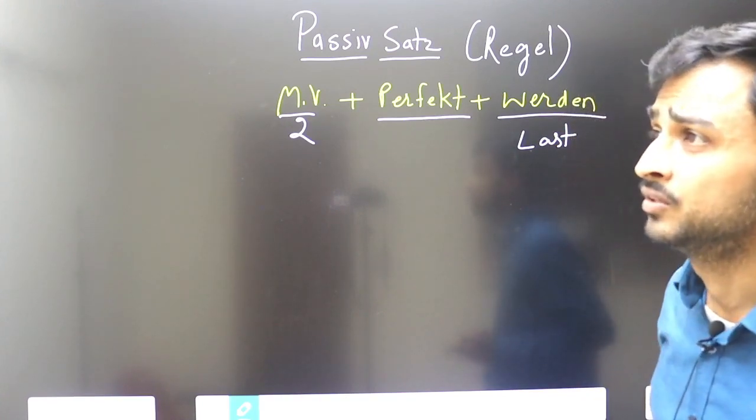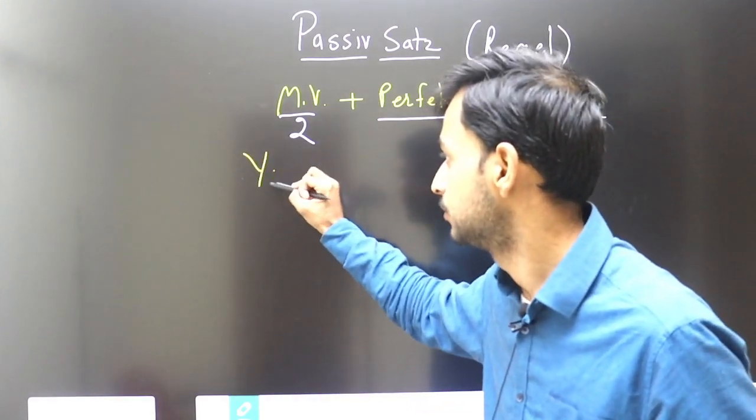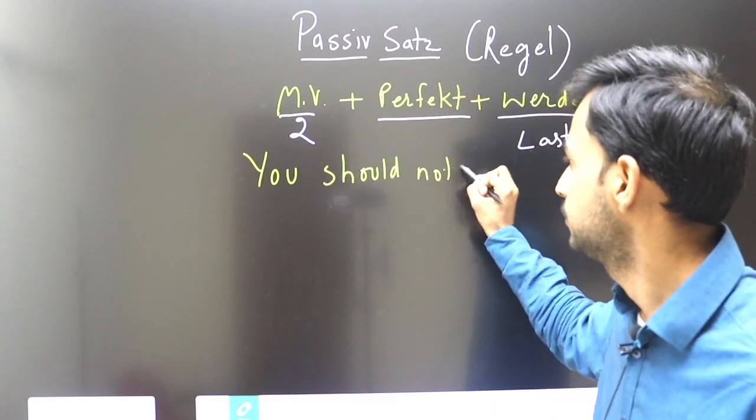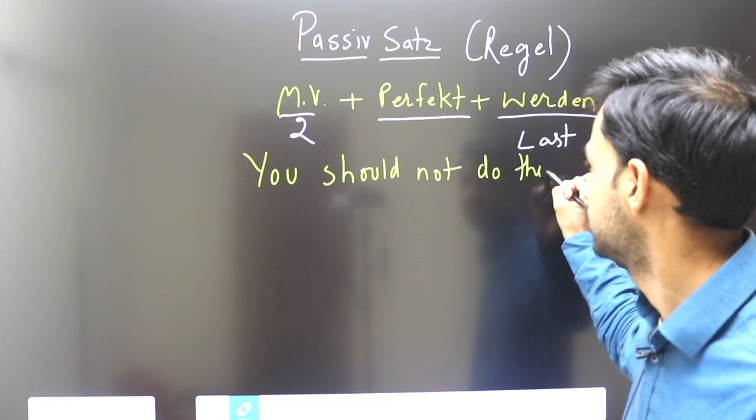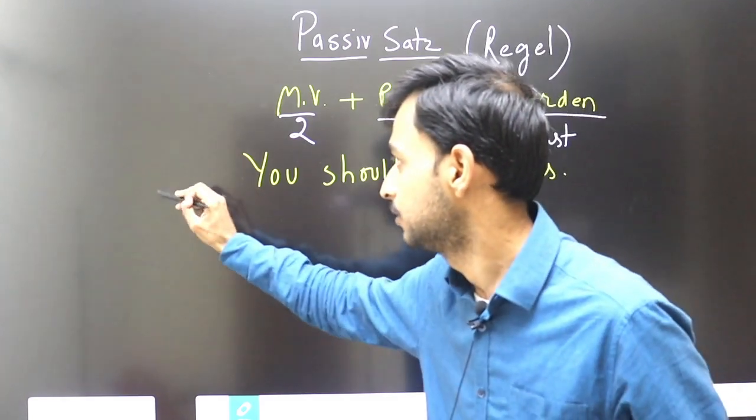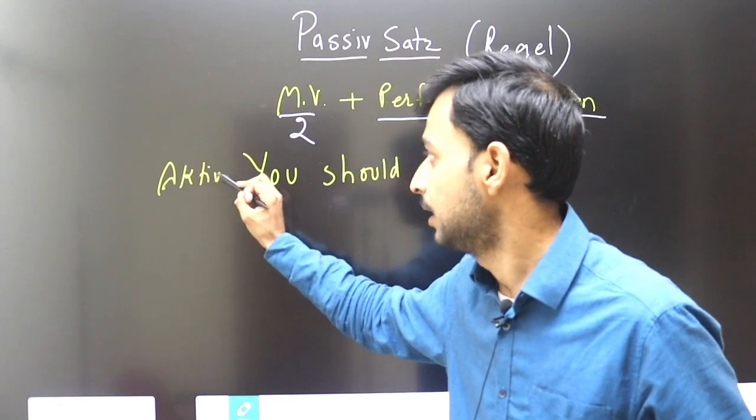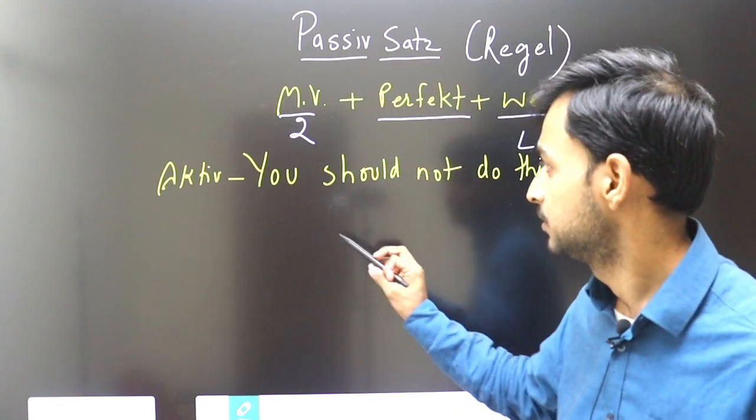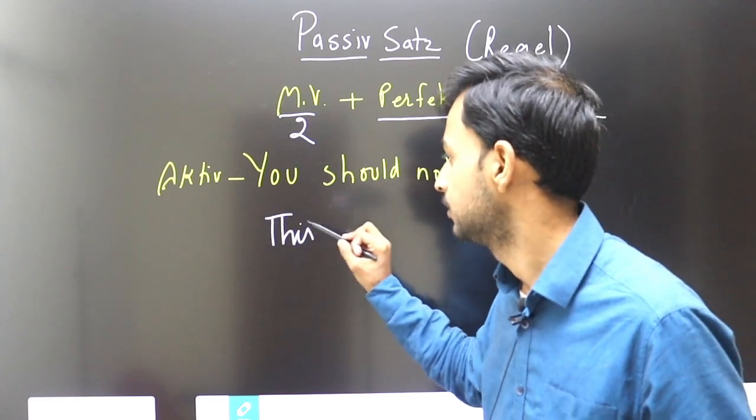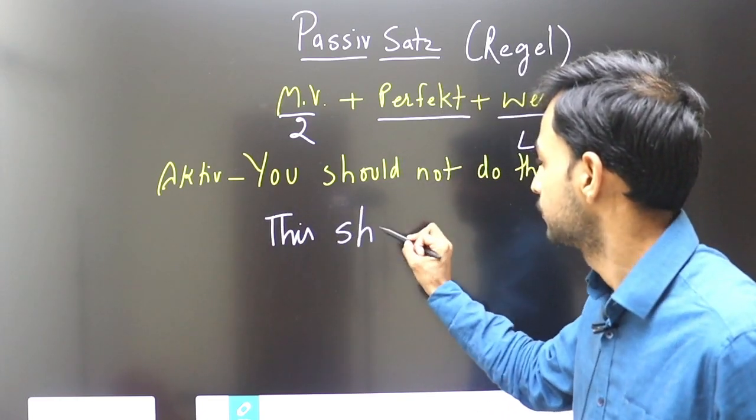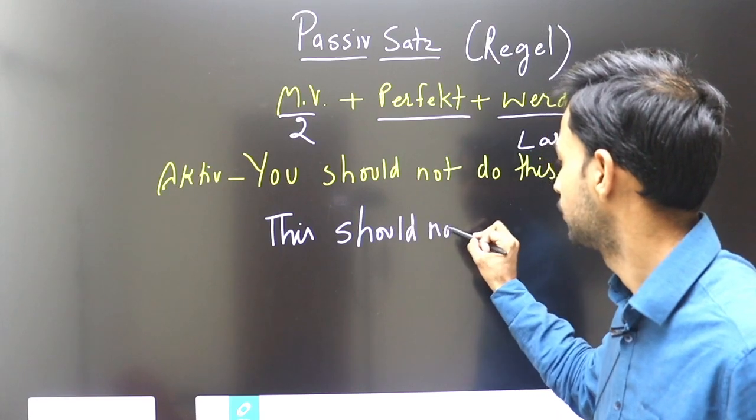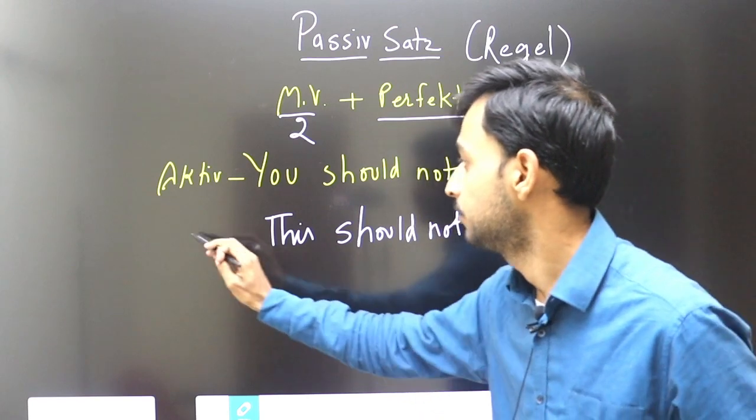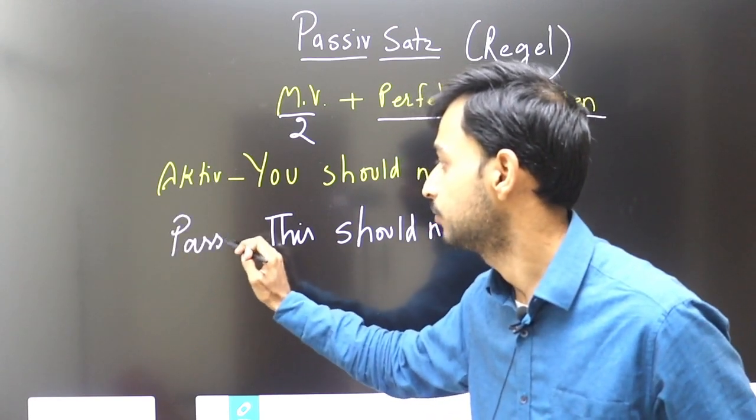Like I say, you should not do this. This is active voice. You understand this sentence? I am saying you should not do this. This is active. Passive is this should not be done. Look at this carefully. This should not be done. Now you understand? This is called passive in English.